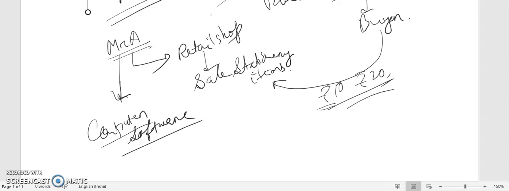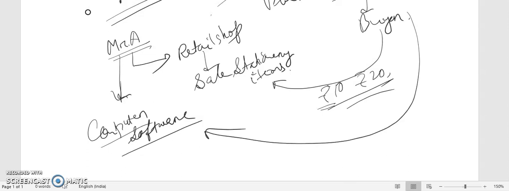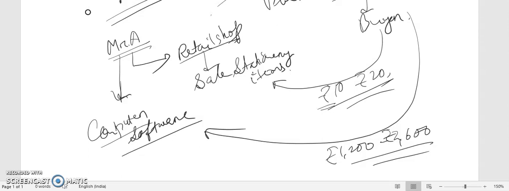You cannot see it with your eyes, but you can feel it, that yes, virus is not attacking my PC, because the software is installed in my computer. Mr. B has gone to Mr. A and taken this computer software, and in return he is giving money, maybe 1,200, 2,600, like this. This will be termed as exchange of service.